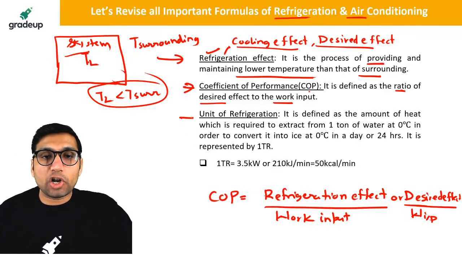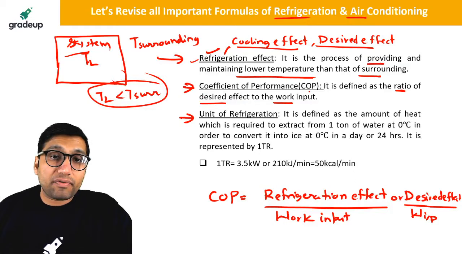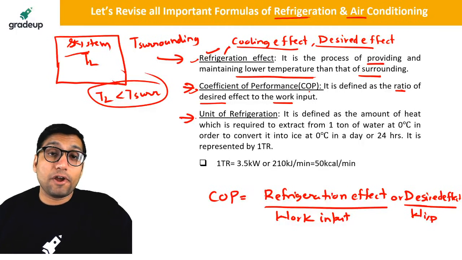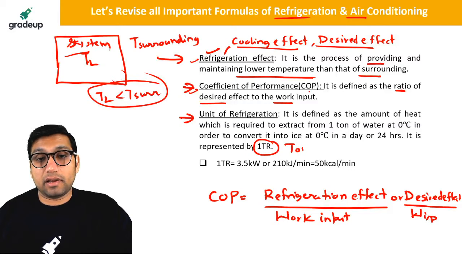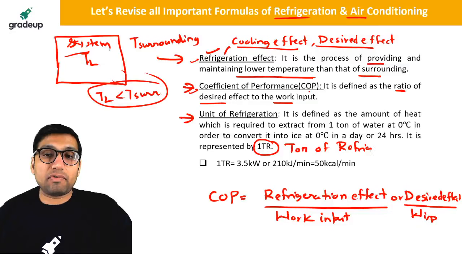Now next is the unit of refrigeration. We have understood what is refrigeration effect. We have understood what is COP, coefficient of performance. Now let's understand what is the unit of refrigeration. The unit of refrigeration is basically TR, tons of refrigeration. You can call it as ton of refrigeration. That is a unit of refrigeration.